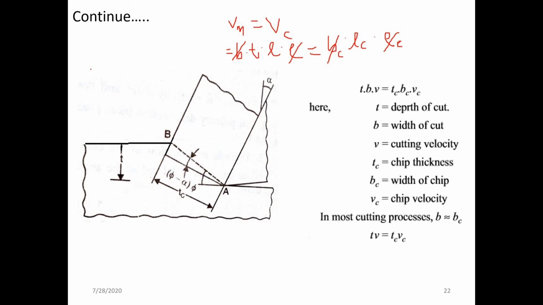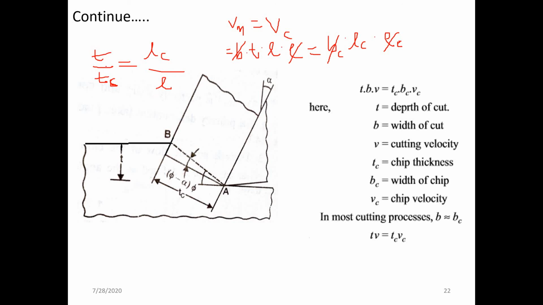So from this one we can write that T by Tc is nothing but equal to LC divided by L. So what is LC here? That is the length of the chip. What is L here? That is nothing but the length of the uncut chip.